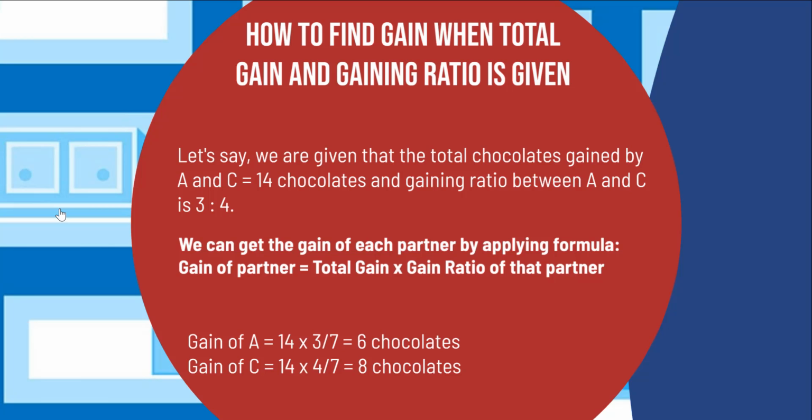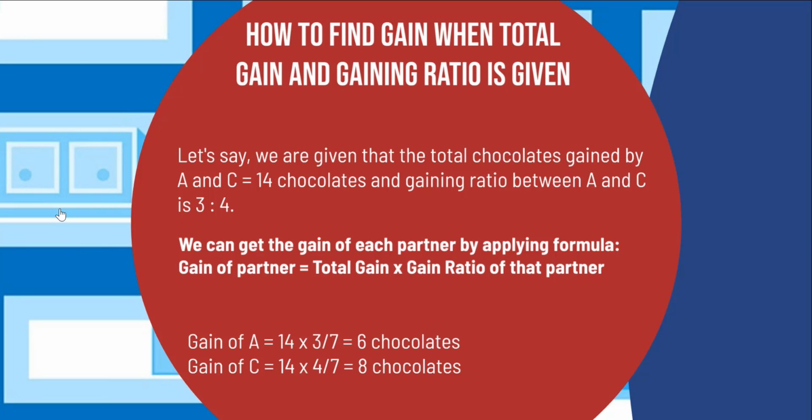Let's say we are given that the total chocolates gained by both A and C is equal to 14 chocolates, which was B's share of chocolates. Also, the gaining ratio between A and C is 3:4. We can get the gain of each partner by applying the formulae. Gain of partner is equal to the total gain multiplied by the gain ratio of that partner.